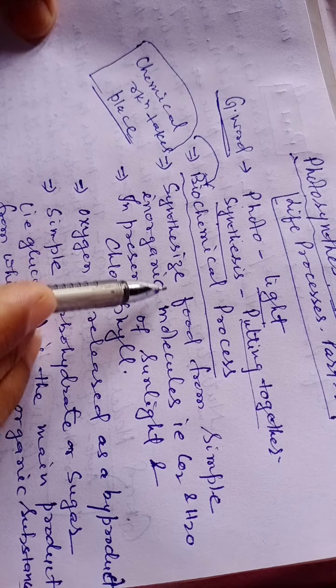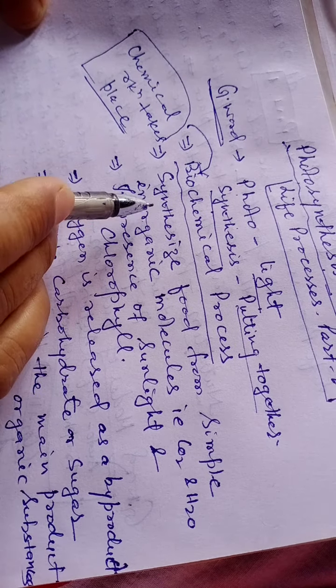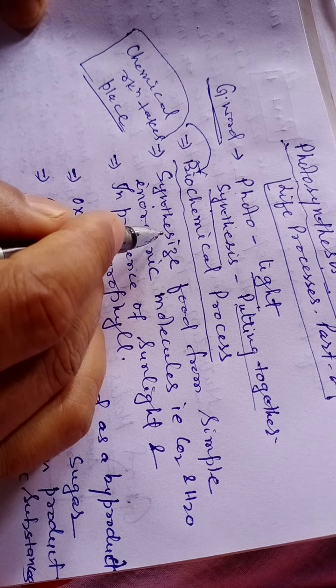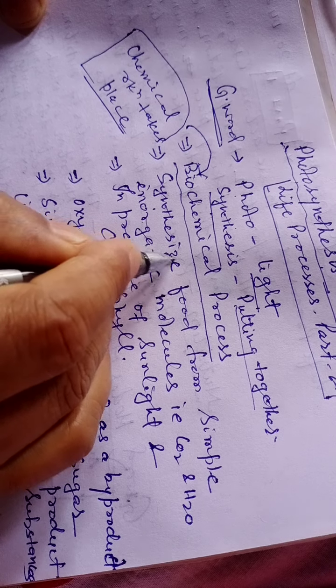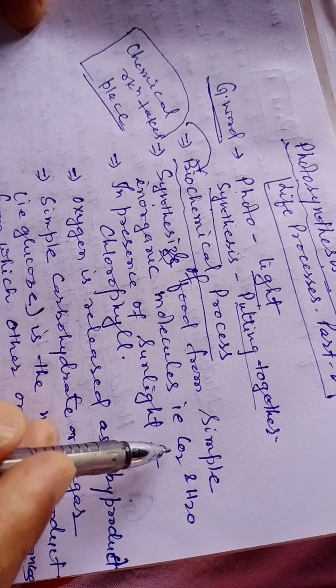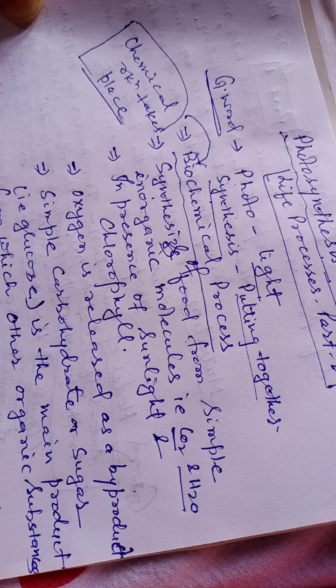Now, during this process, synthesis of food from simple inorganic molecules, that is carbon dioxide and water, takes place.